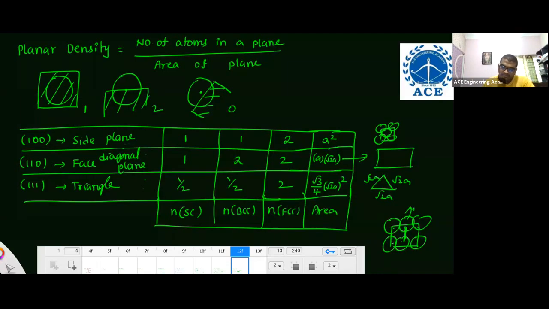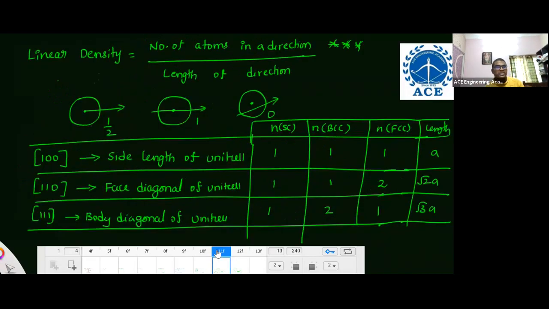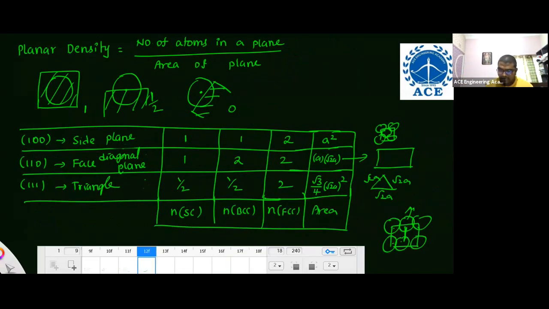Okay, now I'm going from this table. So second one is 1 by 2 on top, sir. Second diagram? Oh, yes, it is 1 by 2. Correct. Right. This is the information about planar density formula and planar density problems. This is the information about linear density formula and problem. See, from these three diagrams, these three directions 100, 110, 111, simple cubic, this is FCC only. They'll ask you; they won't go to diamond cubic, HCP. Right. So linear density and planar density is over.